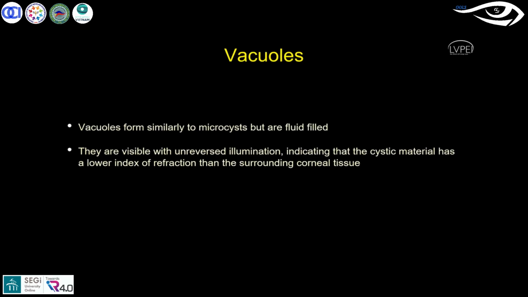Another change which comes at the epithelial level is the vacuoles. The vacuoles are similar to microcysts, but these are empty pockets. They do not contain any dead cell accumulation or cystic bodies. These are empty pockets with fluid. These are easily observed with unreversed illumination. So why unreversed illumination? Because the vacuoles have a lower refractive index than the surrounding tissue.